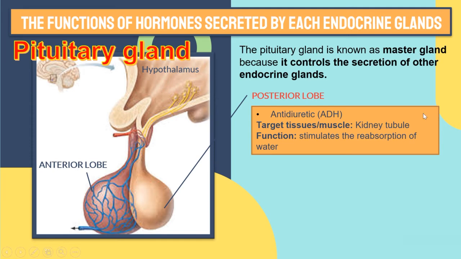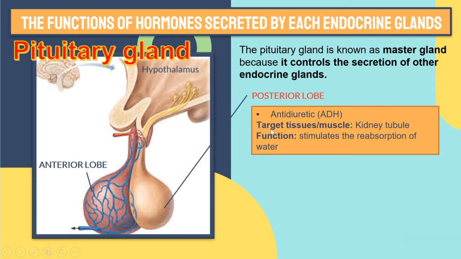So what are they? The first hormone is antidiuretic hormone, or ADH: A for anti, D for diuretic, and H for hormone.